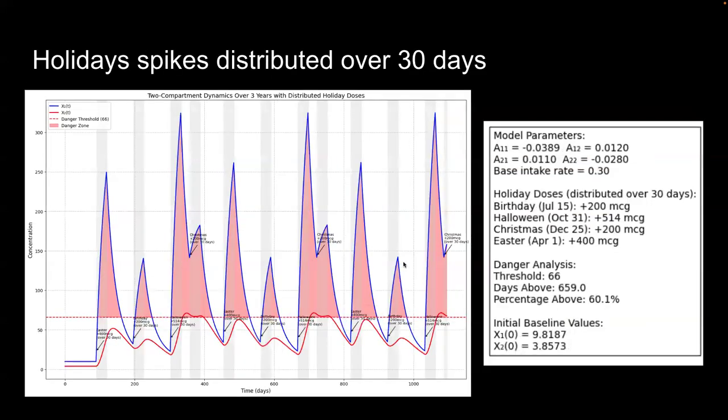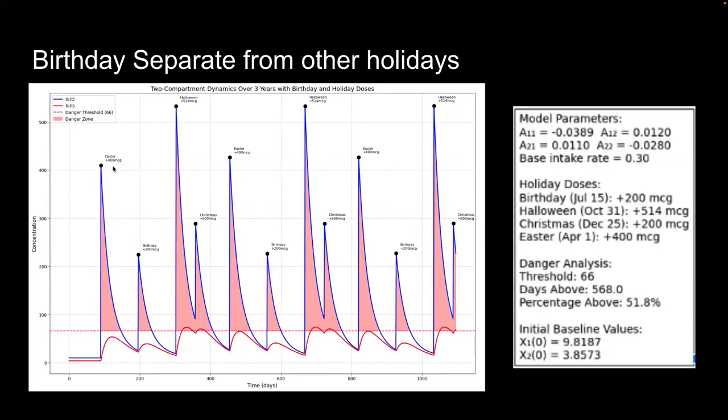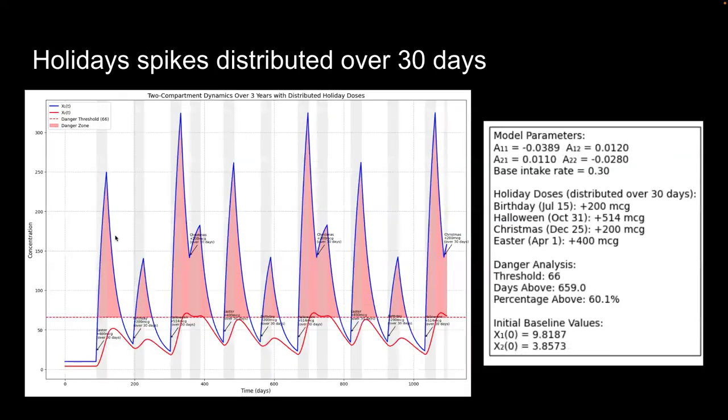Finally, we look at when we have a distributed day of binging. So instead of having a concentrated day of eating all that intake, we spread it out over the next 30 days of the holiday. Easter will be our first case where we distribute that over a month. And we can see our peaks are less extreme, right? In our previous case, our Easter peak was roughly above even 400, but now our Easter peak is up to around 250.